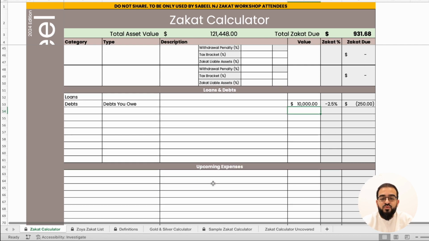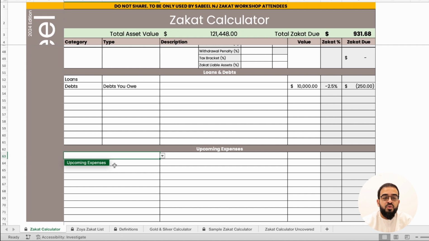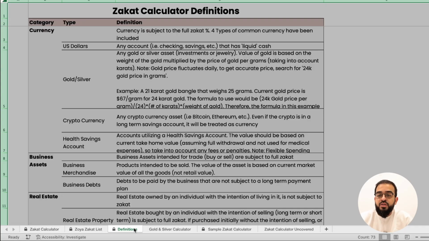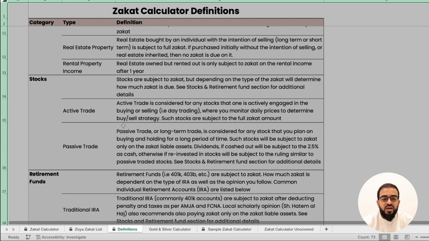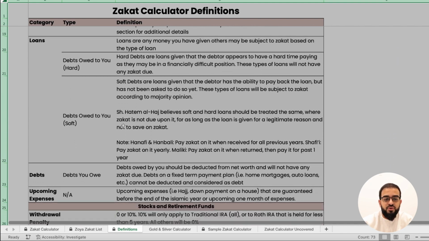Upcoming expenses works very similarly to debts. It deducts it from your overall asset value. There's a lot of material that's been covered in this, specifically between the slides, the video, and we've provided a summarized version of some of the rulings behind some of the different types of zakatable assets, whether it be currency, business assets, real estate, gold and silver, stocks, retirement funds, so on and so forth.